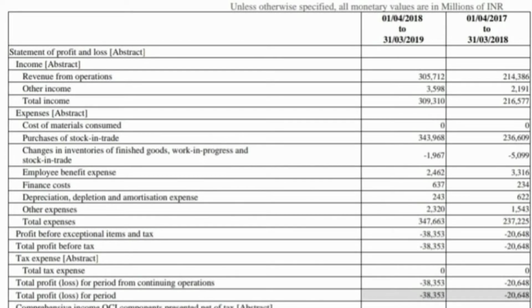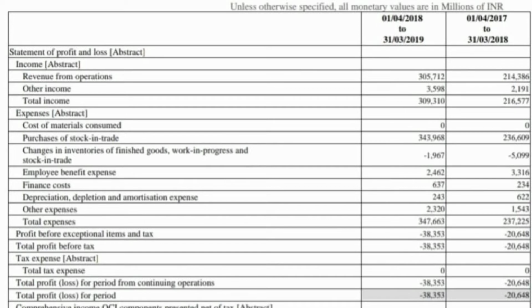Now let's take a look at the statement of profit and loss of Flipkart. Let's carry on with income. As you can observe from the PPT, the incomes have increased greatly from the year 17-18 to 18-19. The sales have greatly increased from 2,14,386 to 3,05,712. Again, the values are in millions of Indian rupees. The other incomes have also increased. The total income has increased from 2,16,577 to 3,09,310.